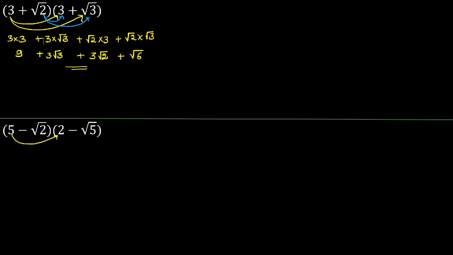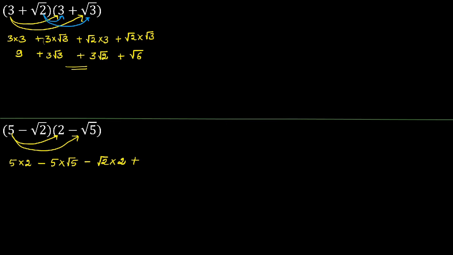Next, 5 minus root 2, 2 minus root 5. 5 into 2. Next look at the sign, minus 5 into root 5. Minus, because minus root 2 into 2. Minus root 2 having minus sign, so minus root 2 into 2.